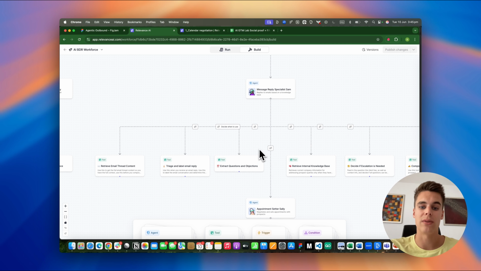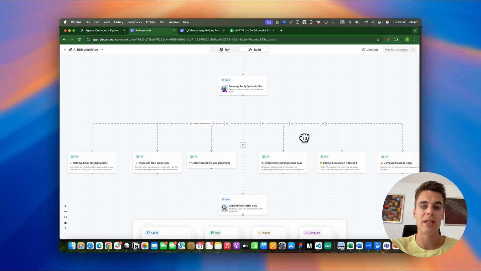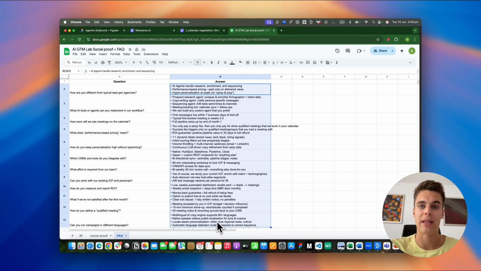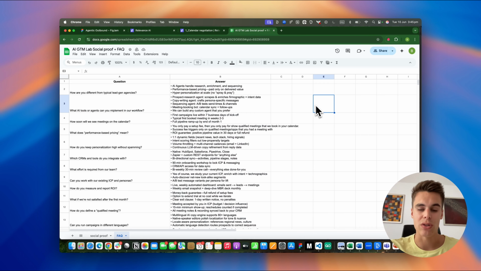This agent also has the ability to extract the questions and objections from the text, from the latest reply of the prospect. And based on these questions and objections that we have extracted, it's going to retrieve relevant data from a knowledge base that looks like this. So this is a basic FAQ. It's a database containing frequently asked questions with their answer pairs. So here you can see some of the questions that our cold prospects usually ask, and we have pre-canned, pre-written answers. And we want the agent to tap into this knowledge every single time it responds to a prospect question or a prospect objection, because we want to prevent the agent from hallucination.